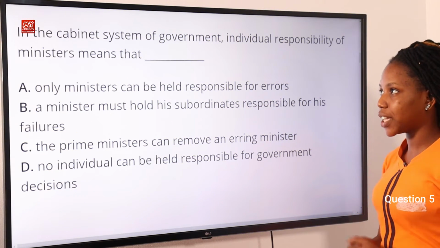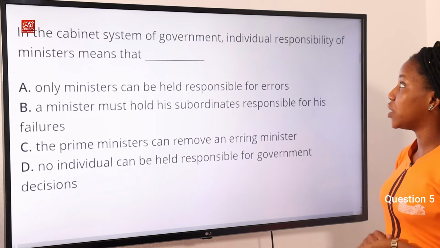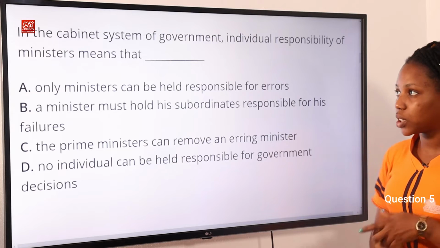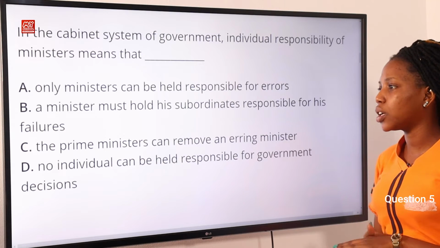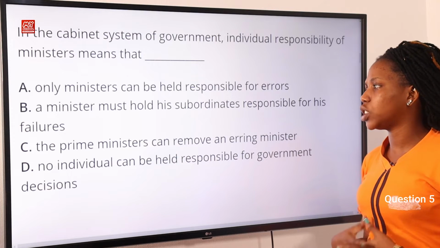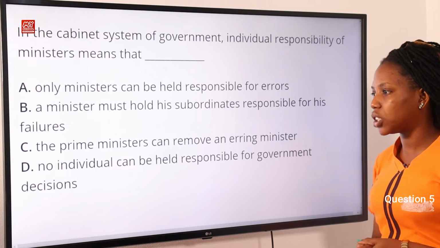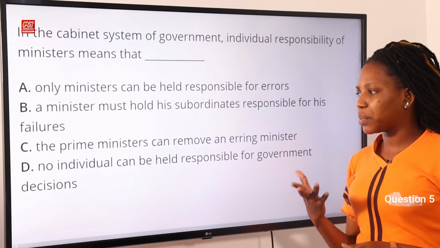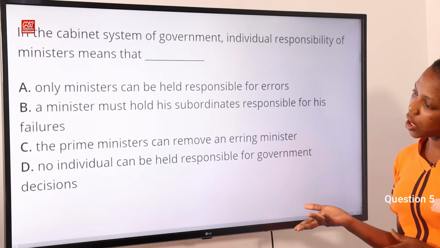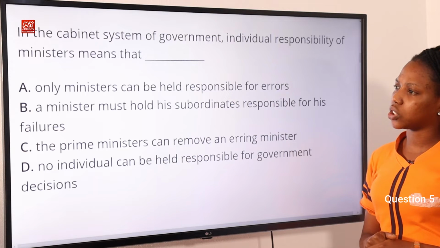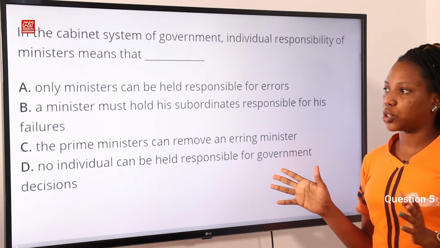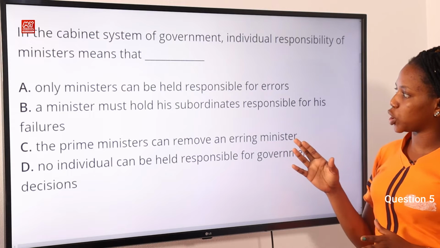Question 5. In the cabinet system of government, individual responsibility of ministers means that dash. Option A, only ministers can be held responsible for errors. Option B, a minister must hold his subordinates responsible for his failures. Option C, the prime ministers can remove an erring minister. Option D, no individual can be held responsible for government decisions. The answer to this question is option A, only ministers can be held responsible for errors.